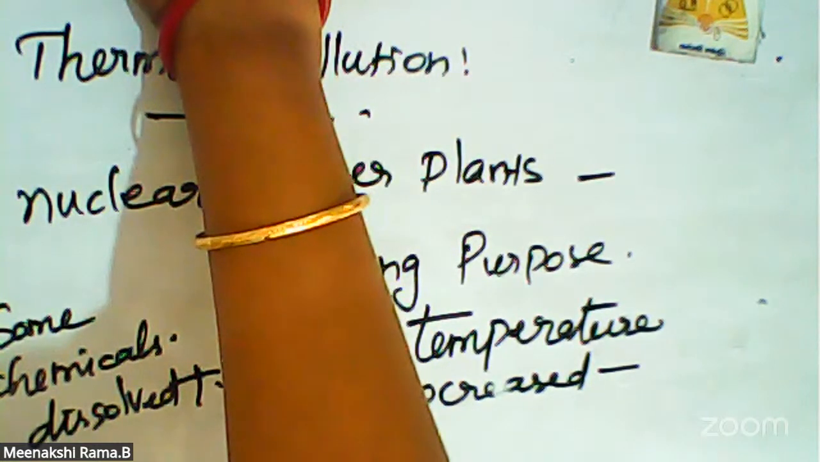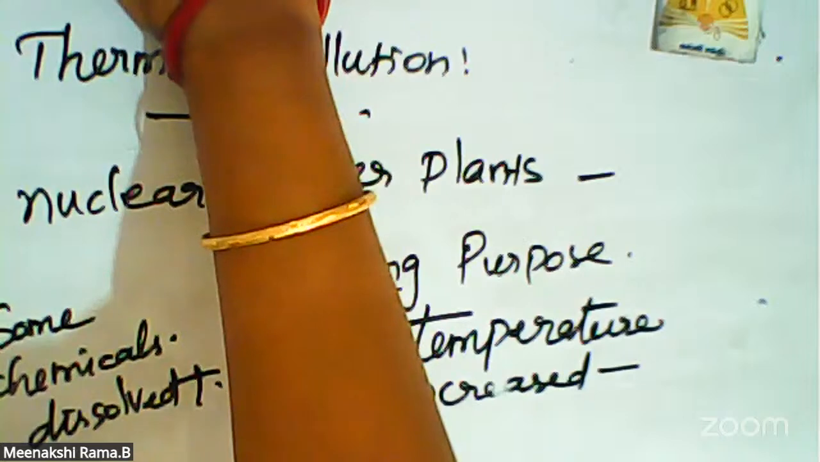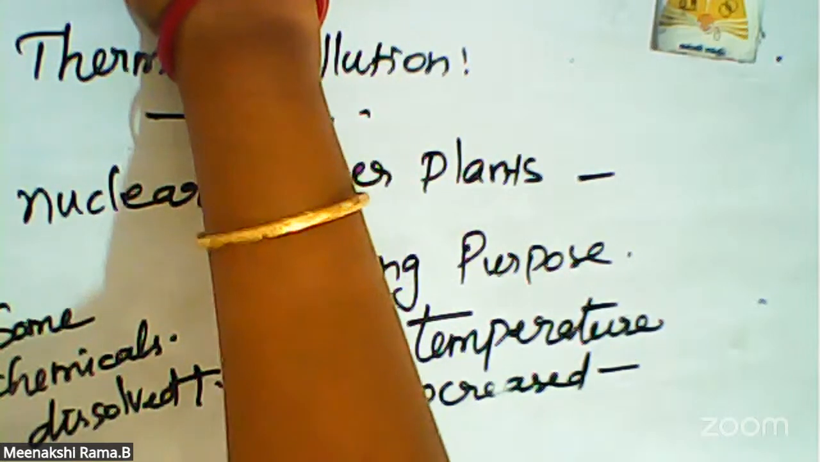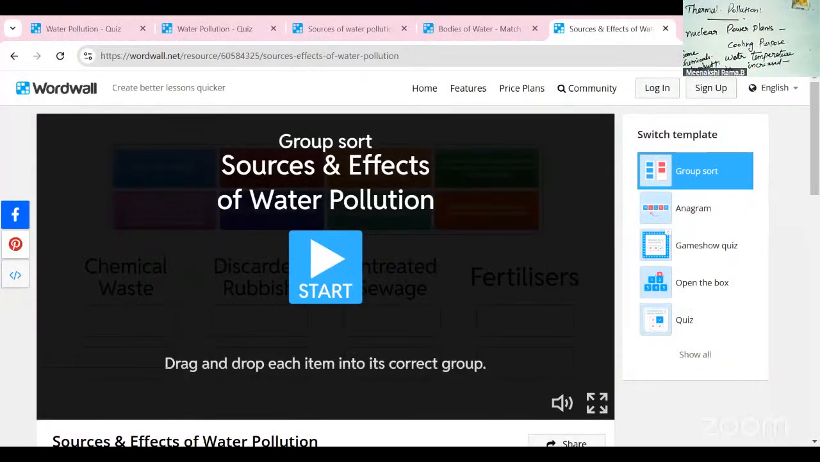Water pollution. What are the causes of water pollution? Is there any clarification or doubt in this chapter? First, we learned the concept of water pollution: the contamination of water bodies as a result of human activities is known as water pollution. Different kinds of water bodies are present in our area. All the water bodies are polluted because of natural sources as well as man-made activities.